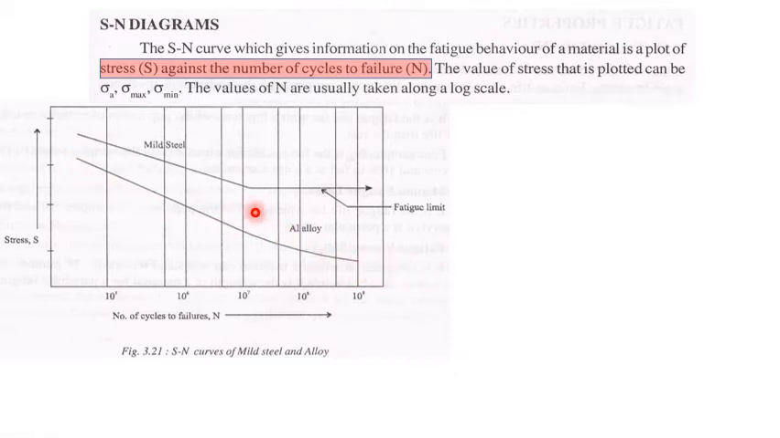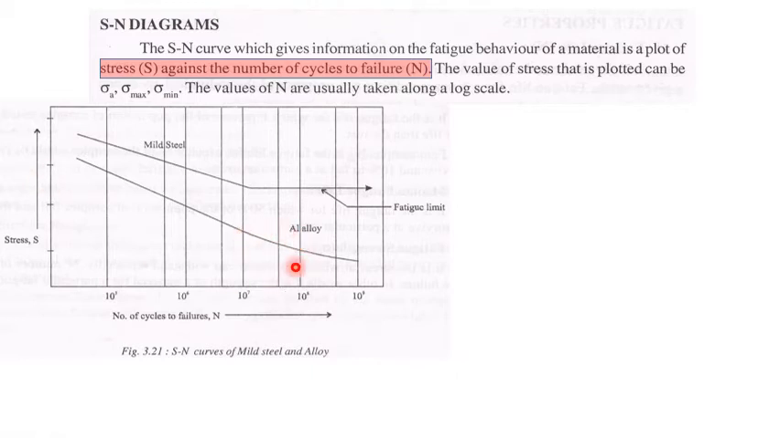Now the horizontal value clearly indicates that there is a stress value such that if you operate well below it, the material is not going to fail at all. That is what we call the endurance limit, or fatigue limit. The endurance limit is the stress below which, if the material is operated for any number of cycles, the material will not fail.